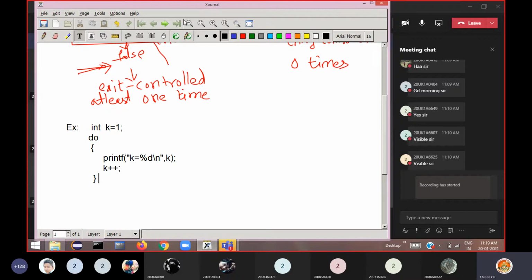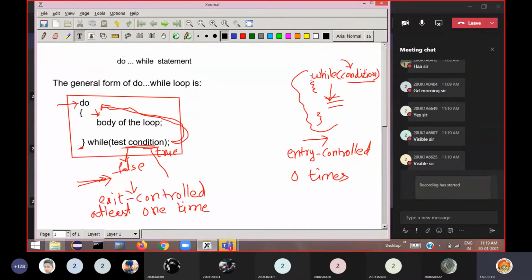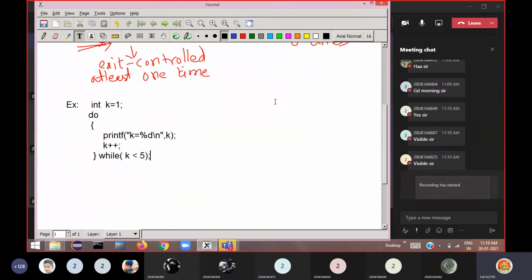Then test the condition. After the body of the loop, write the condition. You will write the while statement here: while k less than or equals to, or you can write while k less than 5. Then end with a semicolon. Please remember, do while statement ends with a semicolon after while, but in while statement there is no semicolon after while. So this is a simple example code for do while statement.